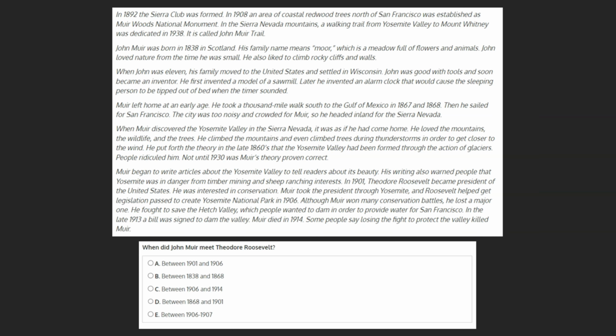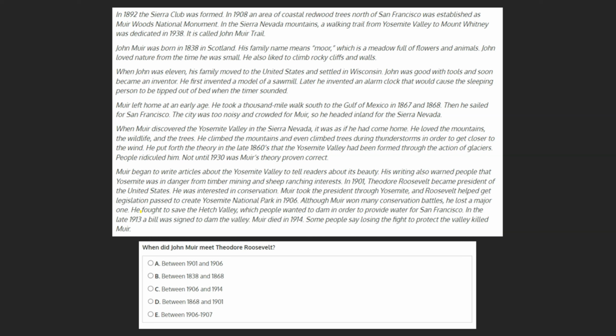When did John Muir meet Theodore Roosevelt? A. Between 1901 and 1906. B. Between 1838 and 1868. C. Between 1906 and 1914. D. Between 1868 and 1901. Or E. Between 1906 and 1907.